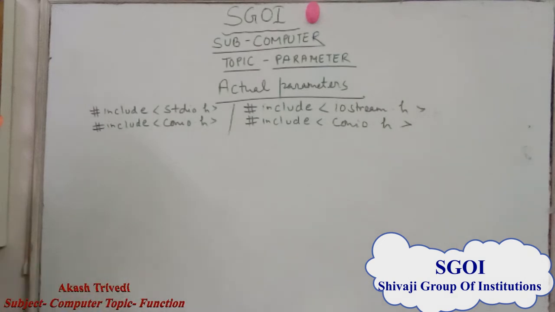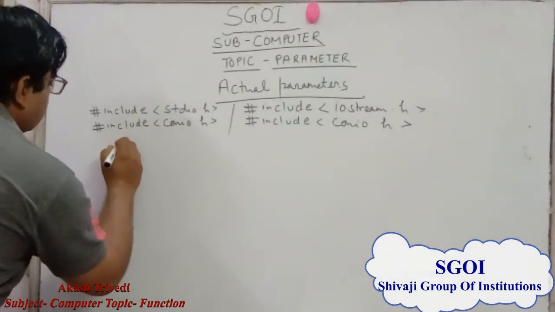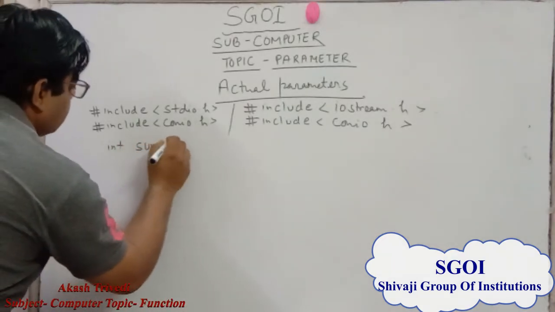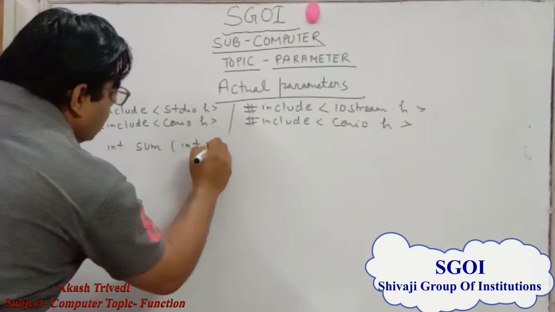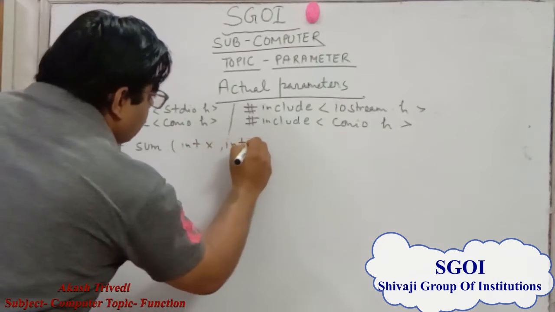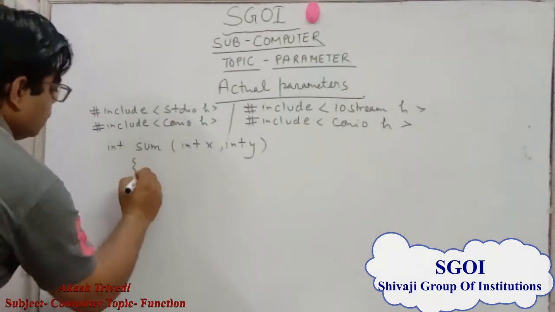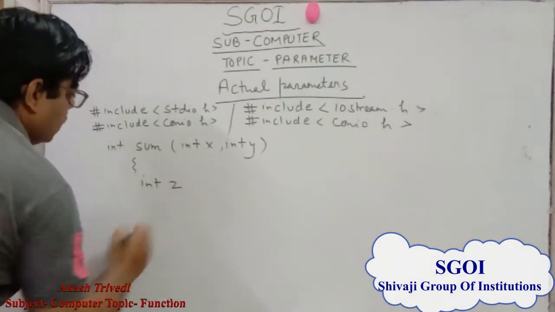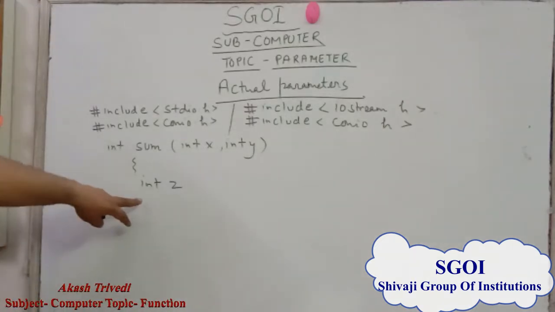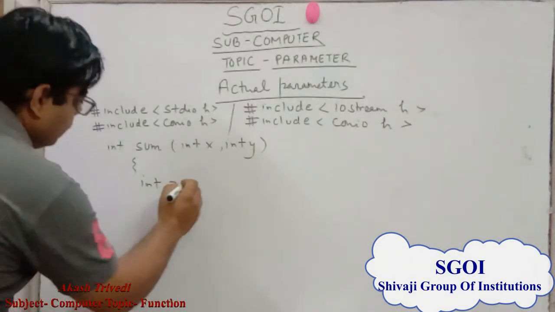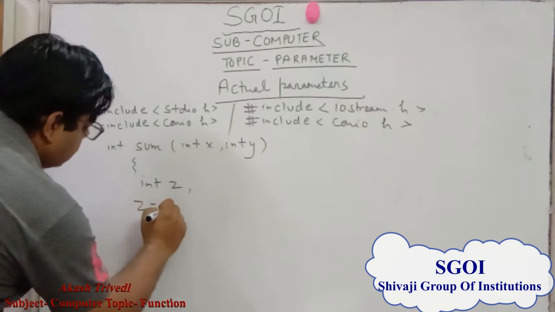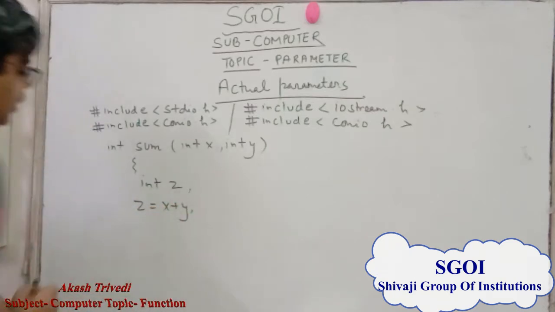After that, firstly we declare our function header, that is int sum, int x, int y. This is the function header. After that, we declare a variable z having integer type, and we store the sum of x and y in z.